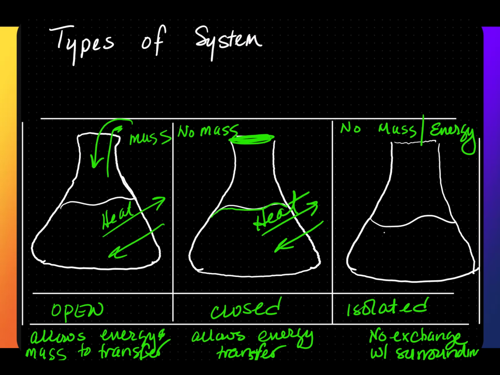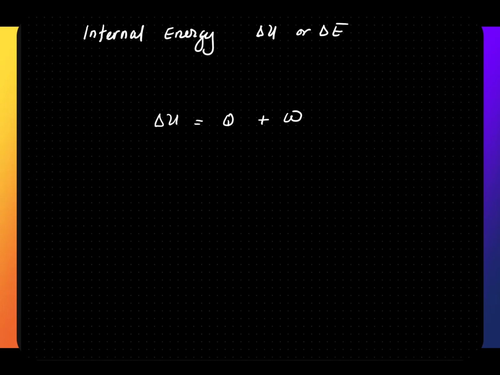So in this situation, the water level will in general not stay constant. It would either be higher or lower depending on the surrounding. Internal energy of the system is the total kinetic energy of all the particles. We can calculate the internal energy, delta U or delta E, of a system using the following equation, where delta U is the internal energy, Q is the heat that is transferred in or out, and W is the work done by the system or on the system.